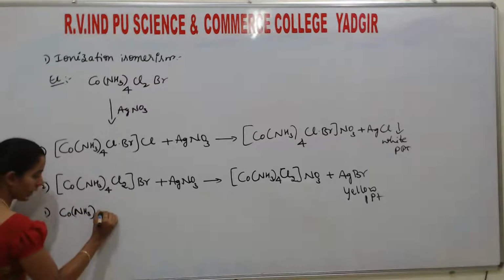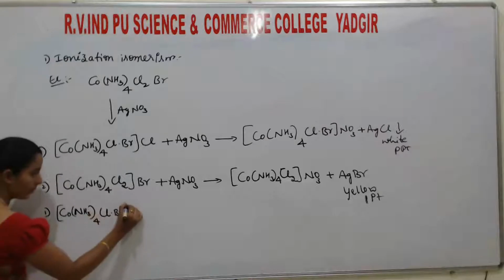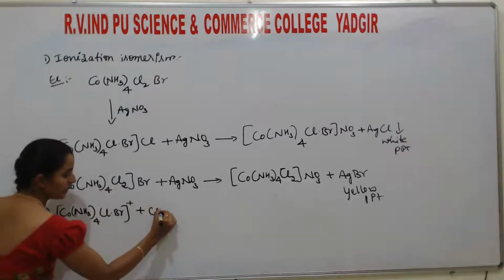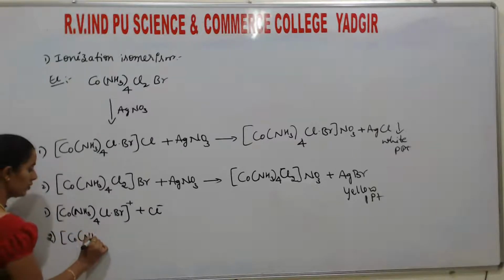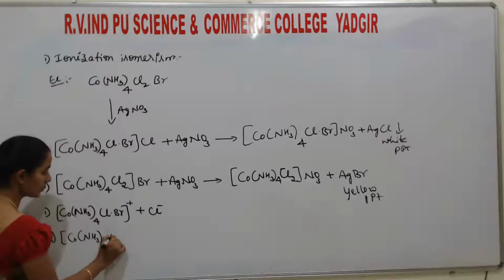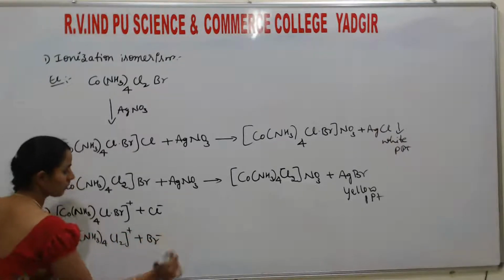It is [Co(NH3)4ClBr]+ plus Cl minus. Correct? The second one dissociates as [Co(NH3)4Cl2]+ plus Br minus.